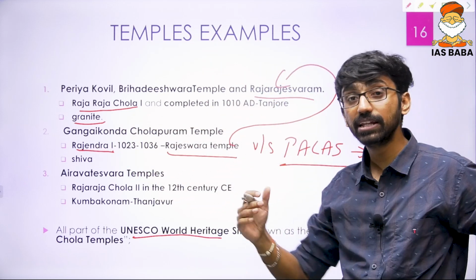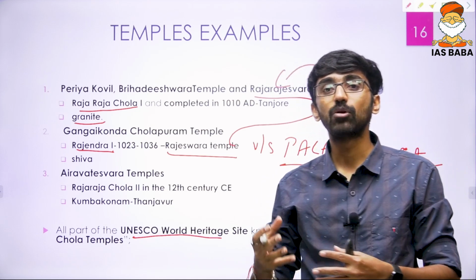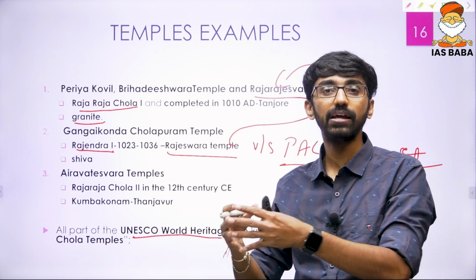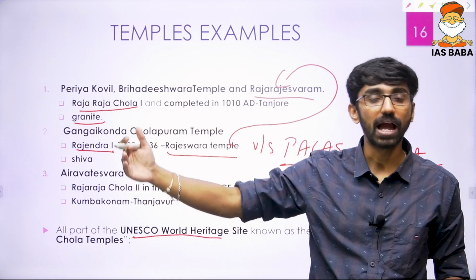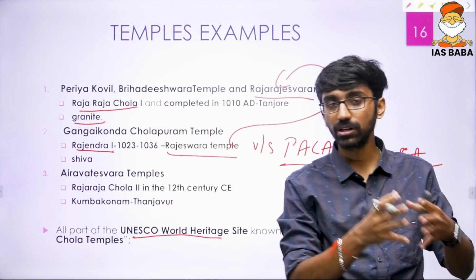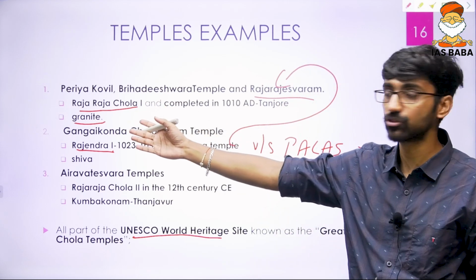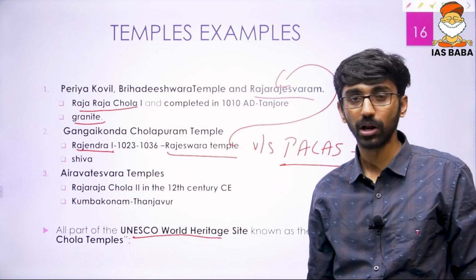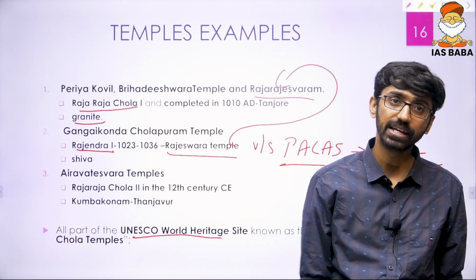The reason even the king's name was given to the temples is that the Cholas had the habit of installing their own idols along with the idols of deities. They used to install the idols of the king who was building the temple, and the queen's idol also, and that is the reason the kings' names were also used to name that particular temple. So Rajarajeshwara temple, that is Rajaraja Chola. Then Rajeshwara temple, Rajendra Chola. And that is also one of the unique features of Chola architecture, because along with the chief deity, they used the idols of the kings also.